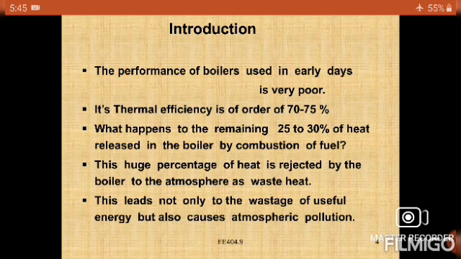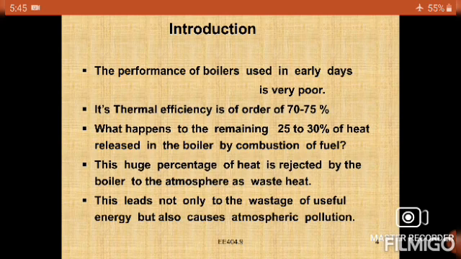Introduction: the performance of boilers used in early days was very poor. That is the main reason for increasing the efficiency. The thermal efficiency was of the order of 70 to 75% only. What happens to the remaining 25 to 30% of the heat released in the boiler by combustion of fuel? It will be wasted.